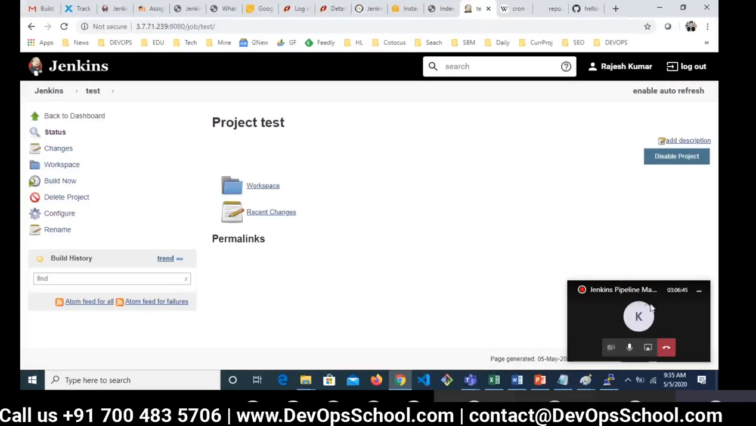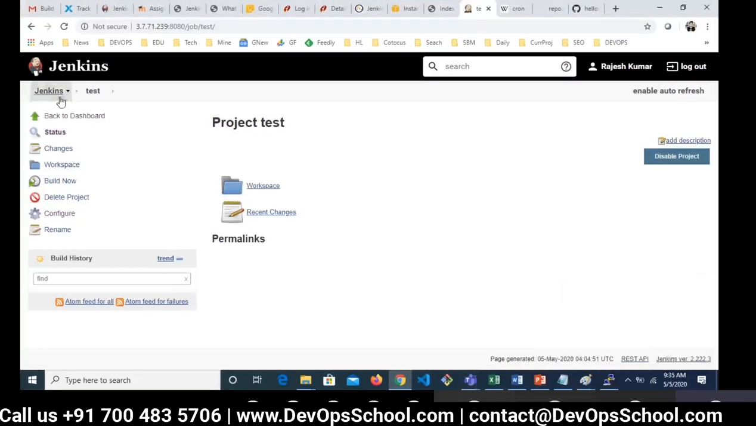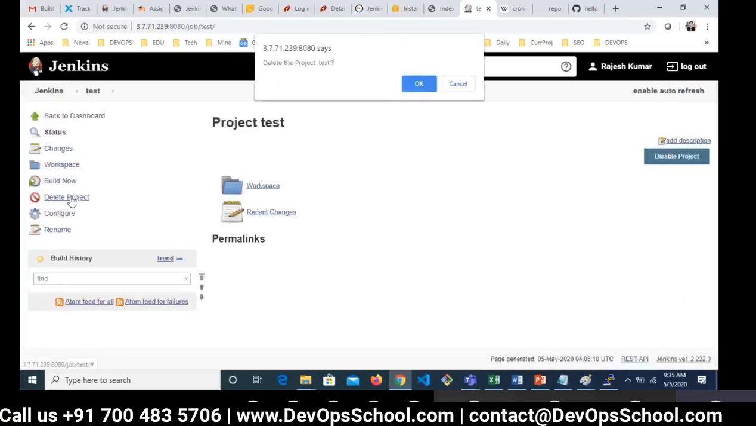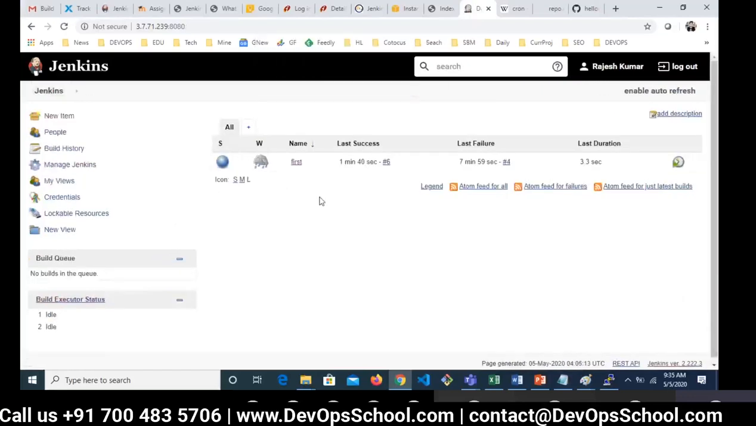Yep. So this is the project which we have right now, and the test project I created has no configuration, only for the deleting purpose. I deleted this project, gone.